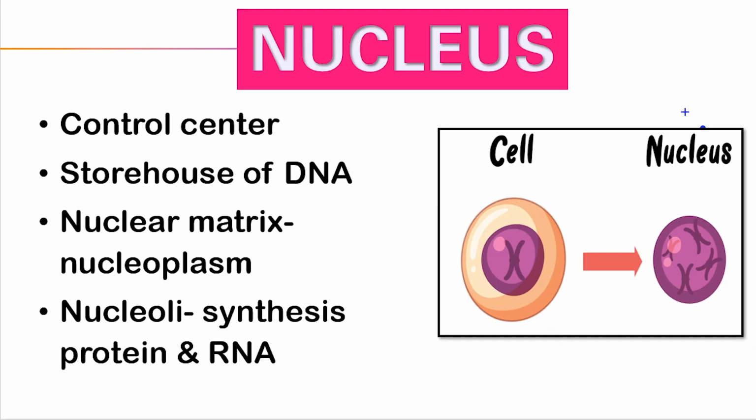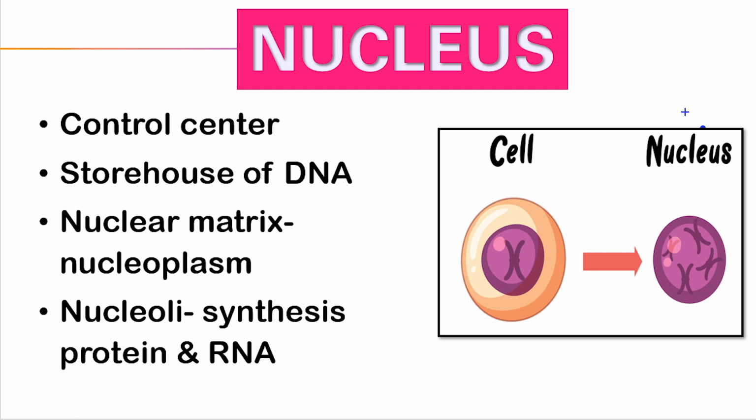Then we have the nucleus. The nucleus is a double-membraned organelle that is found inside the eukaryotic cell. It is the control center of cellular activities and it is located in the middle of the cell. It is the storehouse of DNA, the genetic material. There are pores in the nuclear membrane that allow molecules to go in and out of the nucleus.